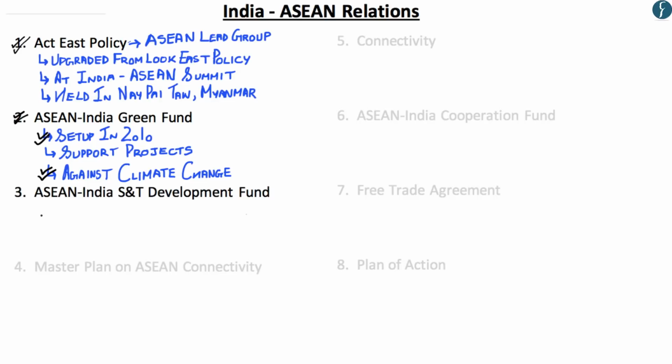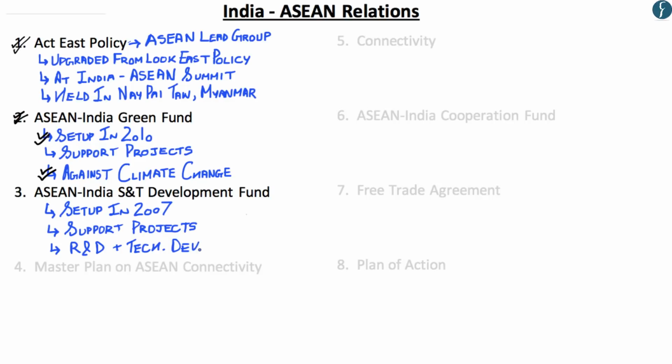Now let's move on to the third point. The ASEAN India Science and Tech Development Fund was set up in the year 2007. This fund was established to encourage research and development and technology development between ASEAN and India. So hopefully up till here, you understood when the ASEAN India Science and Tech Development Fund was set up and what is its main purpose. Now let's move on to the fourth point. The Master Plan on ASEAN Connectivity was adopted in 2010. This Master Plan focuses on India's support to ASEAN connectivity.